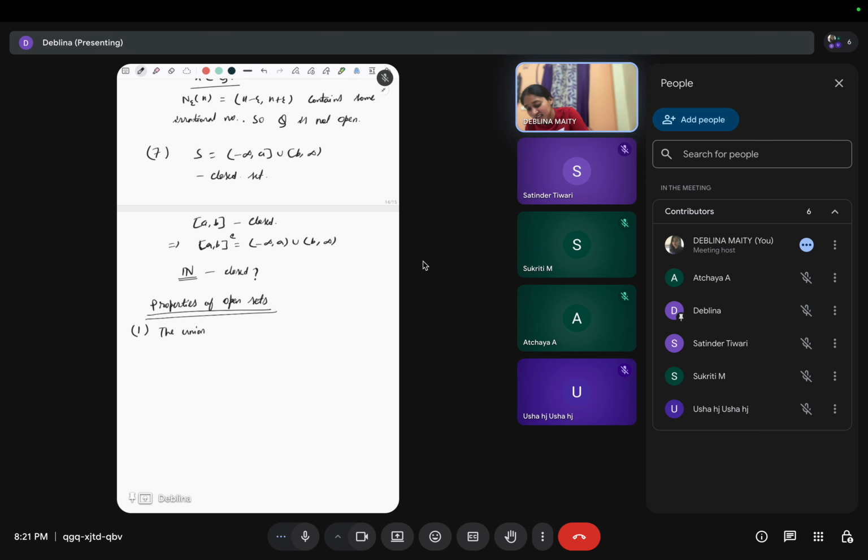So this is a union of two open sets. So this will imply [a,b] complement is open. This means [a,b] is closed. Right. Now this is complete. Okay.